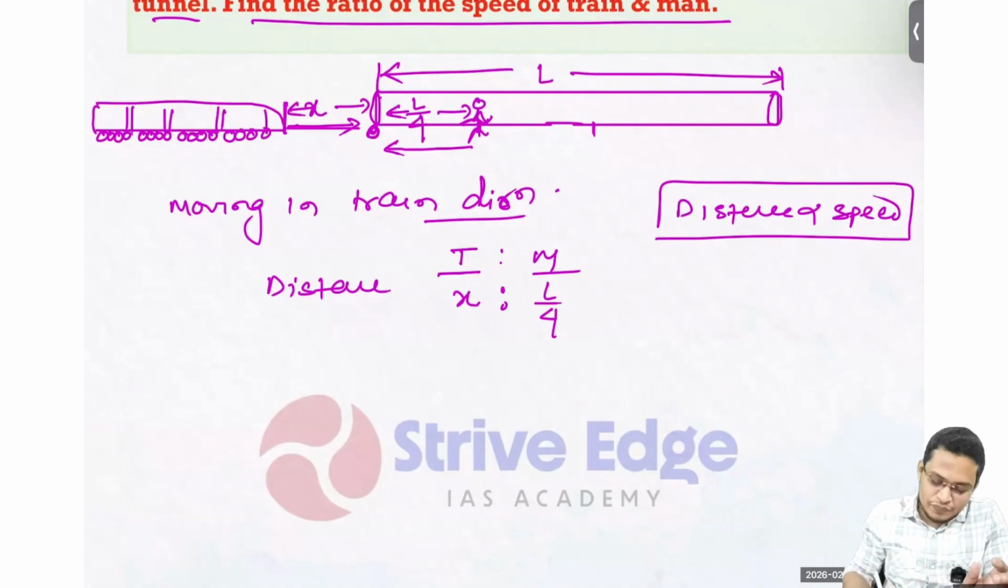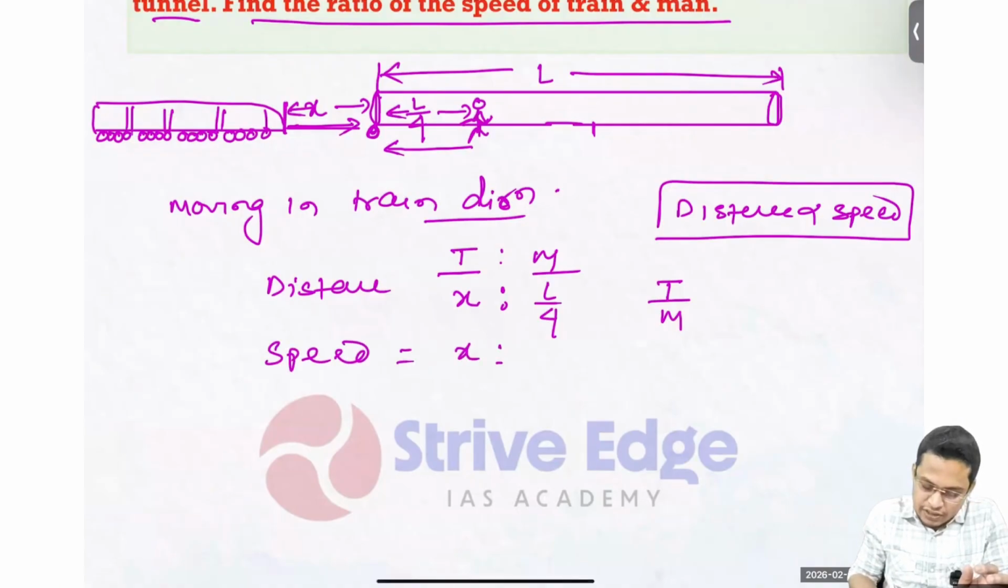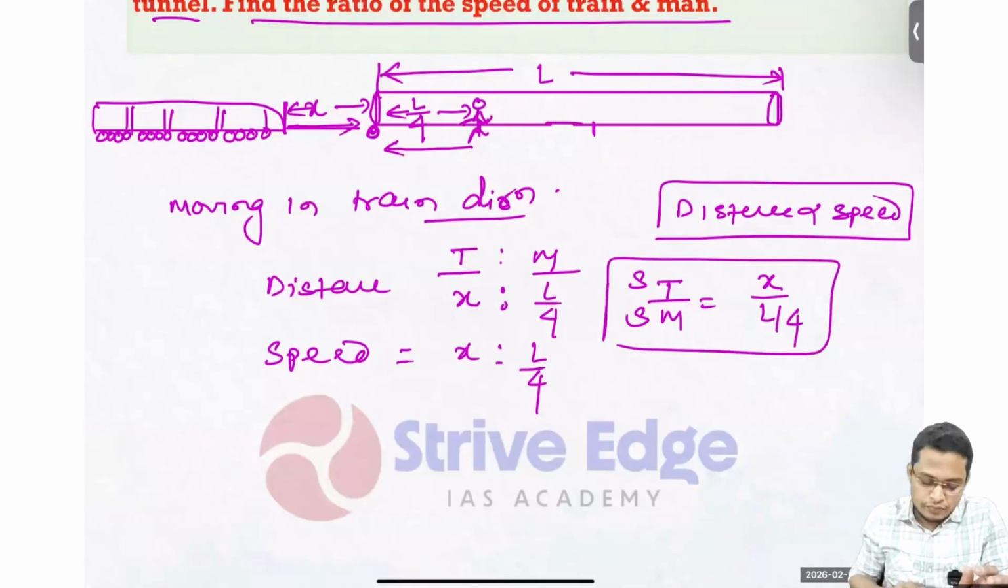So I can write my train speed to... so I can write the speed ratio same as the distance ratio, x to L/4. I can write speed of the train to speed of man equals x by L/4. So this is my first equation.